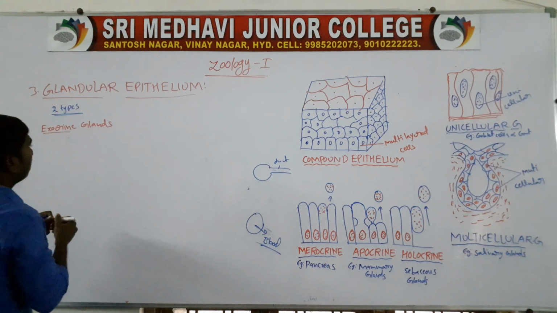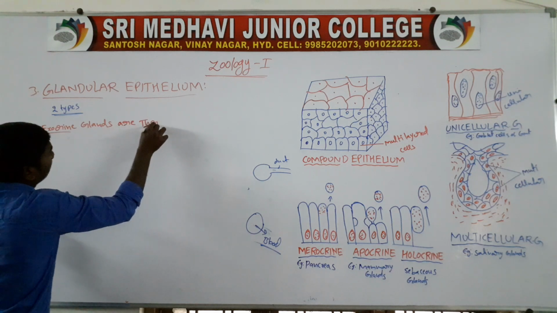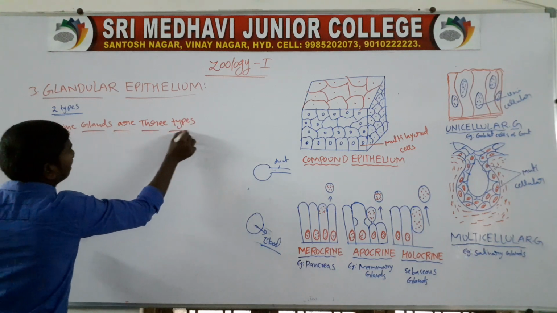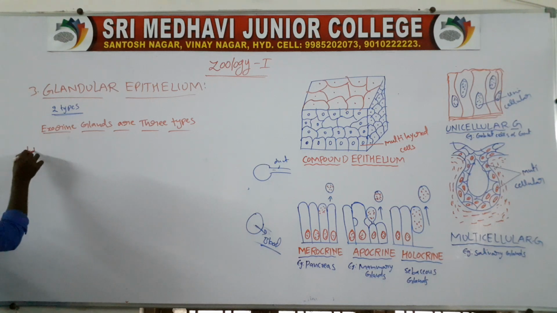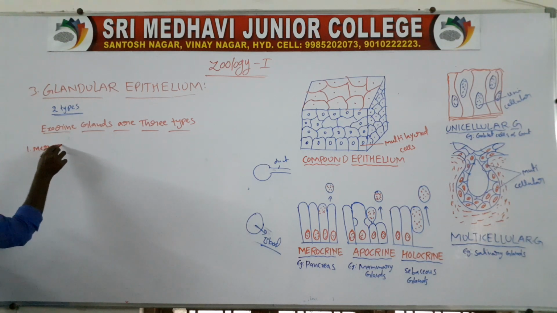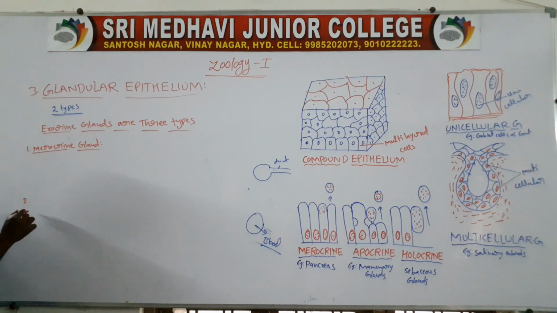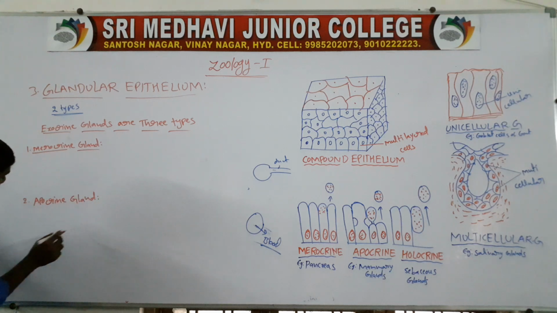First one, merocrine gland. Second one, apocrine gland. Third one, holocrine gland.